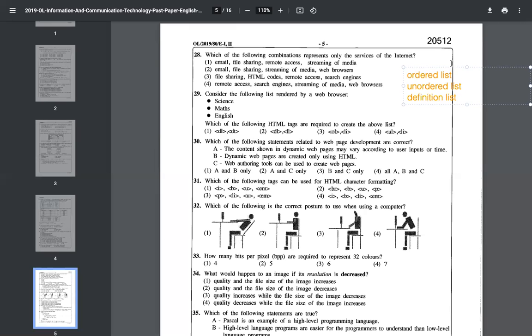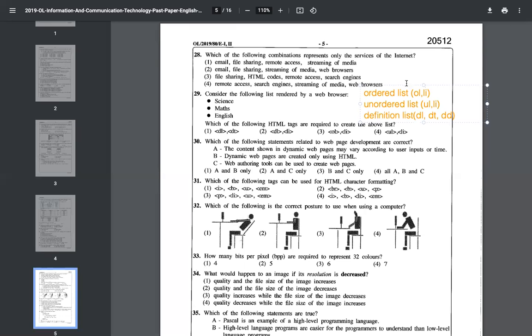Actually, there are tags related to that. Ordered list will have OL and LI, OL and LI for list items. Unordered list will have UL and LI for list items. And definition list will have different tags: DL for definition list, DT for definition term, and DD for definition description.